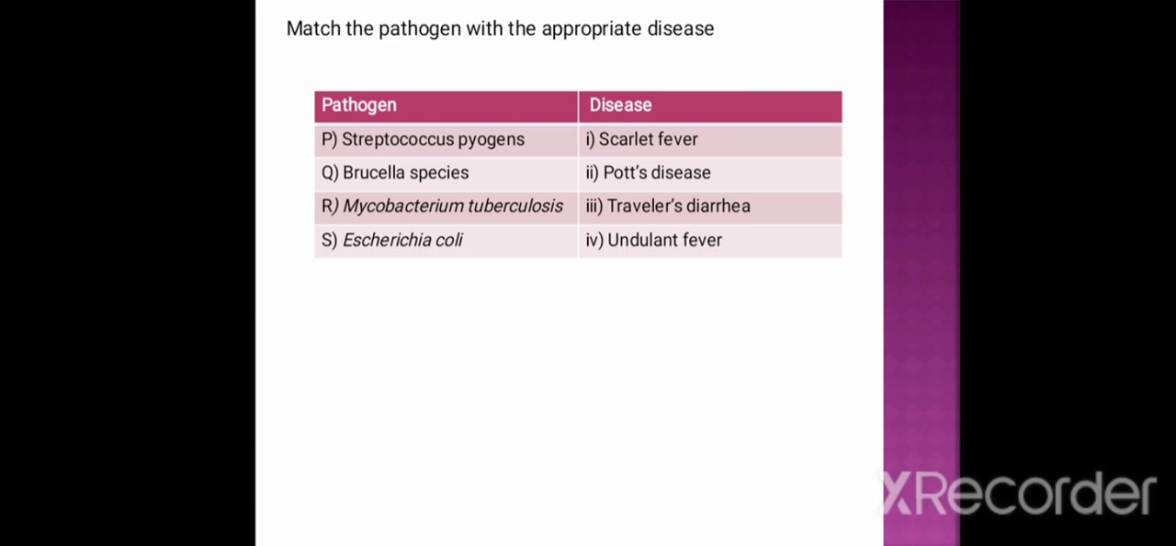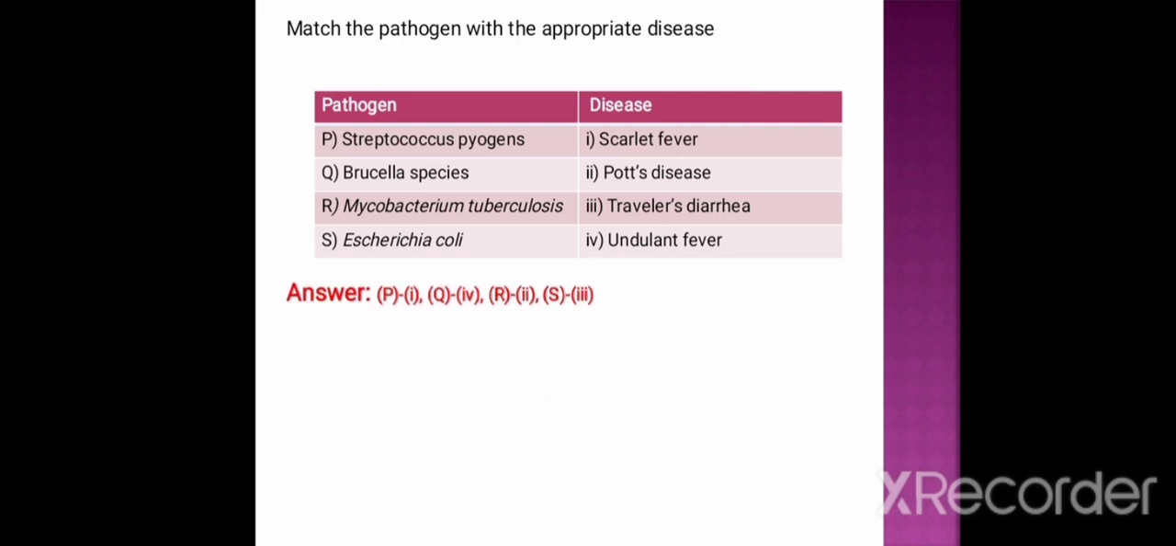As we are well aware about the fact that E. coli is associated with traveler's diarrhea. That is, S is 3. Whereas Streptococcus pyogenes produces the streptococcal toxin that causes scarlet fever. That is, P is 1. And Brucella species causes undulant fever, Q is 4. And R is Mycobacterium tuberculosis that causes Pott's disease.